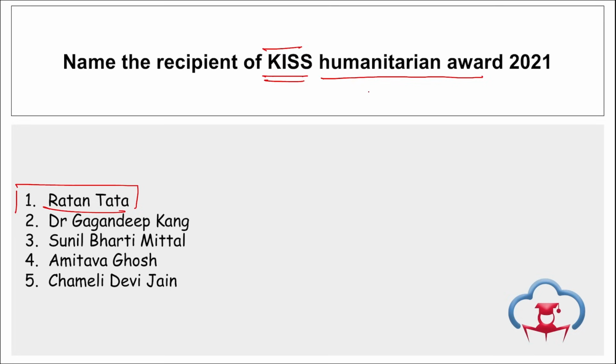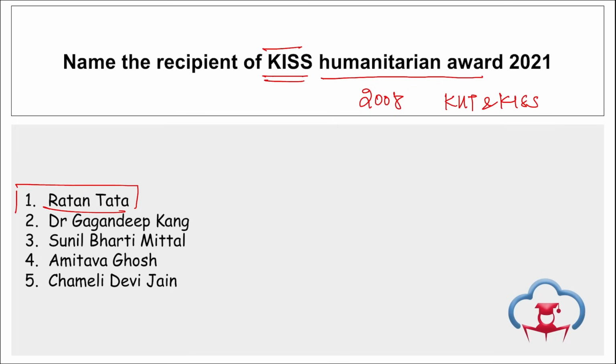The award was presented to Ratan Tata ji by Dr. Achutya Samanta, the founder of Kalinga Institute of Industrial Technology, that is in Bhubaneswar, Odisha. If we talk about this KISS Humanitarian Award, it was initiated in the year 2008 by Dr. Achutya Samanta. It is the highest honor of KIIT and KISS.